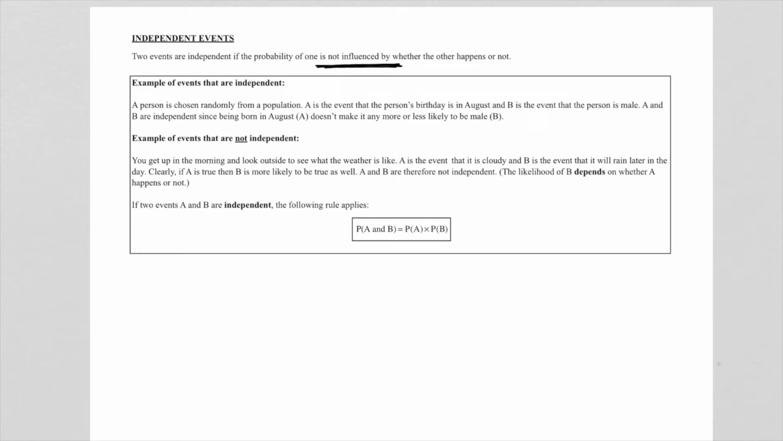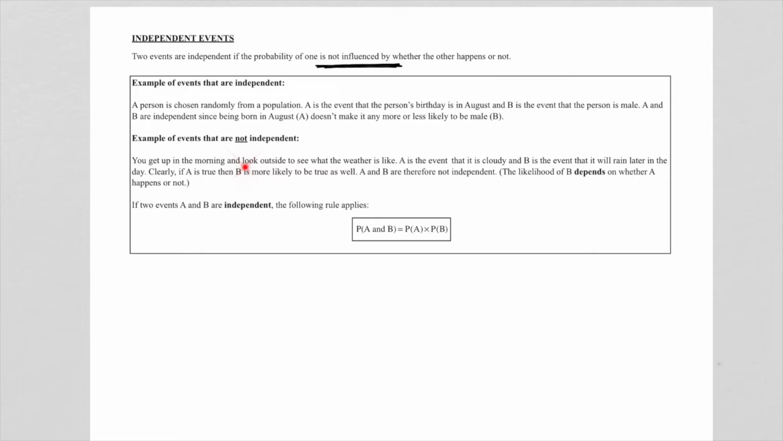Now, secondly, I want us to look at events that are not independent. Remember, our focus is independent events. That is really what we're after. But we want to know, when will two events not be independent?